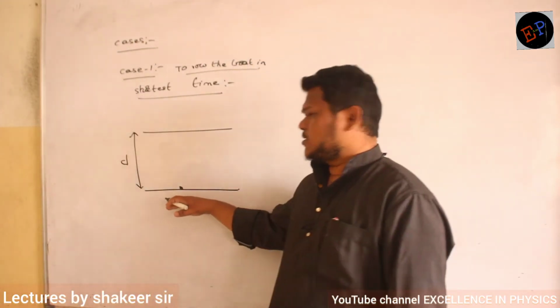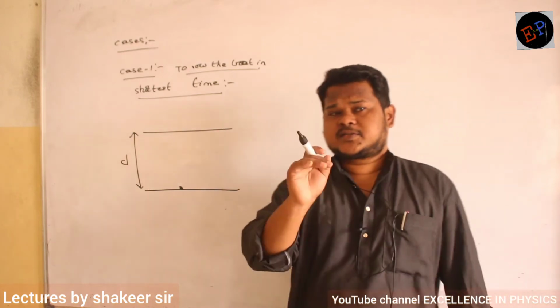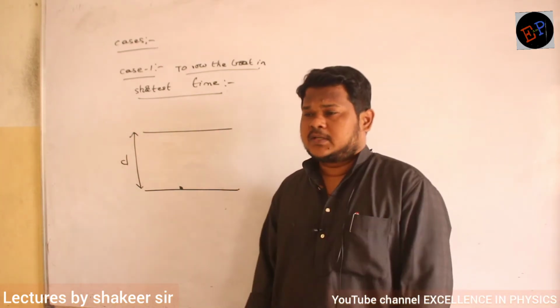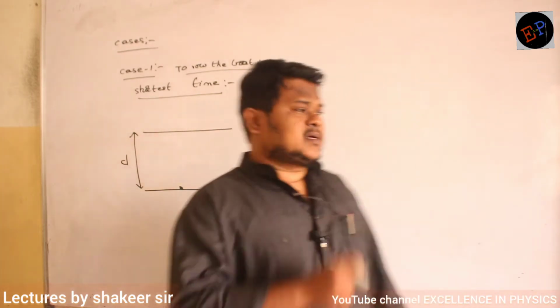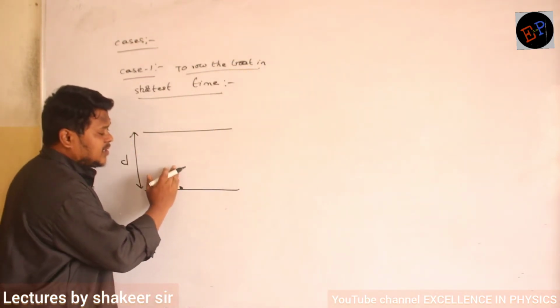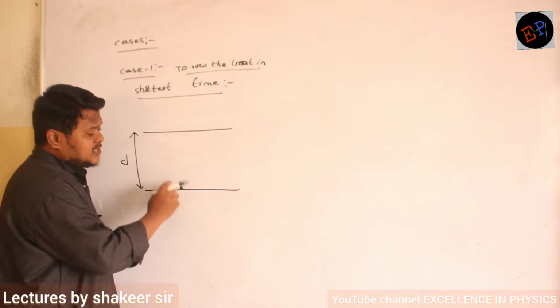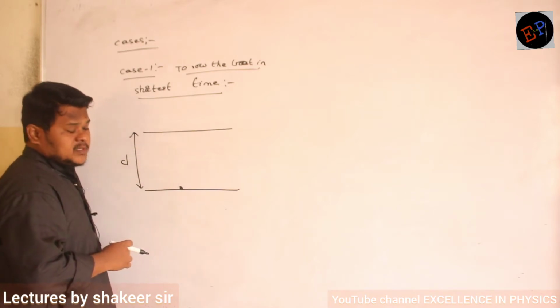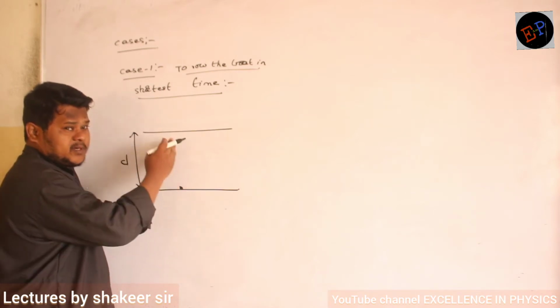So he wants to reach the other end of the river in the minimum time. Then the condition is he should try to row the boat in the perpendicular direction.